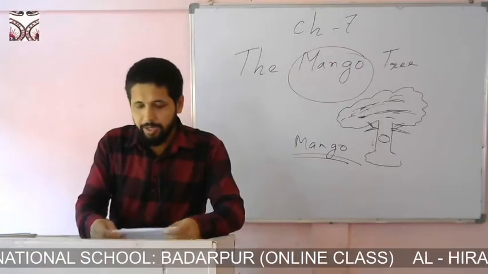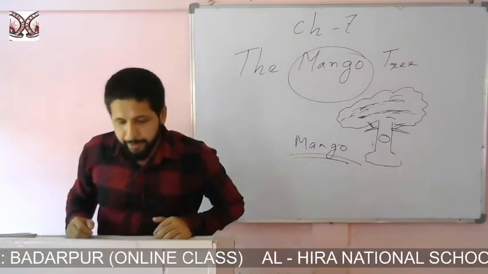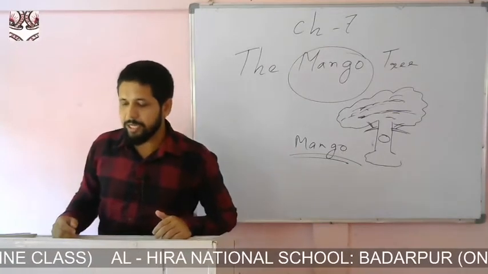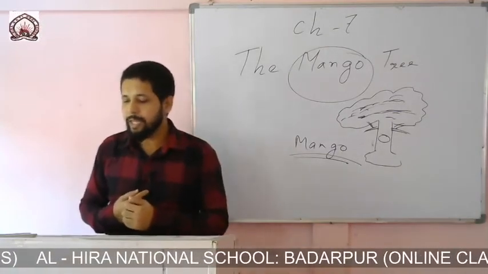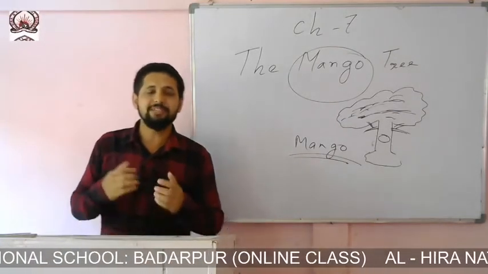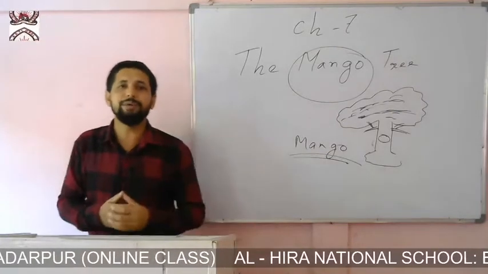Now, in the next paragraph, we see that on one branch there was a swing. Omi's father had put it up. The swing had a thick rope. Here, the word rope means string. We all know that through a string, we can tie things.